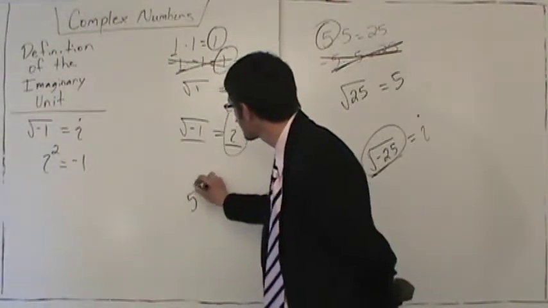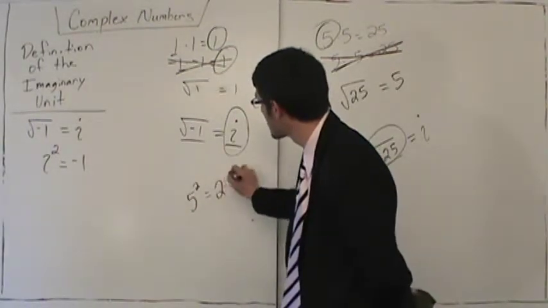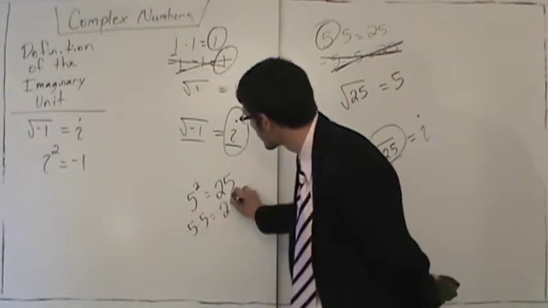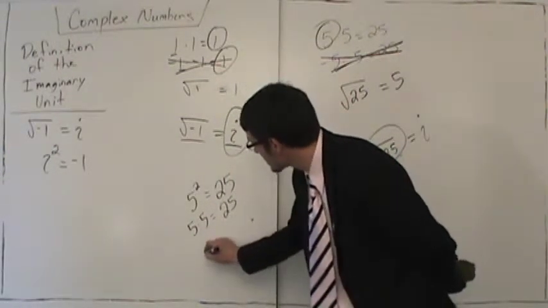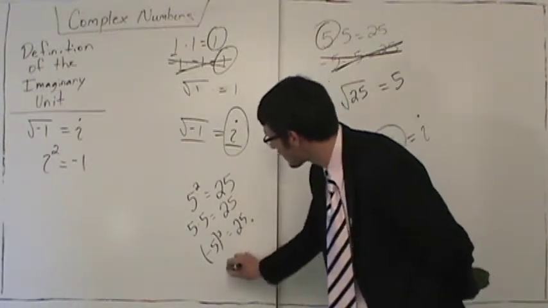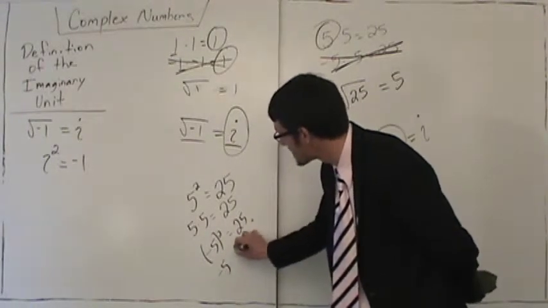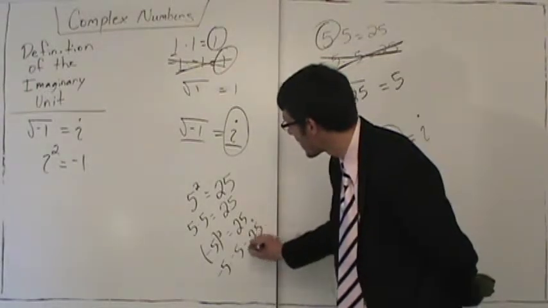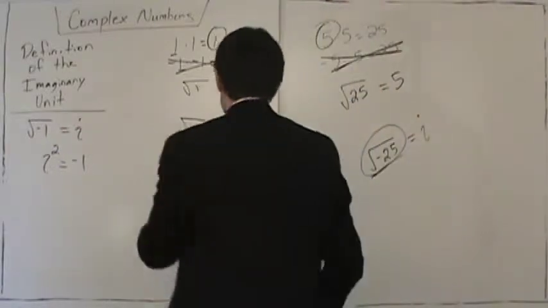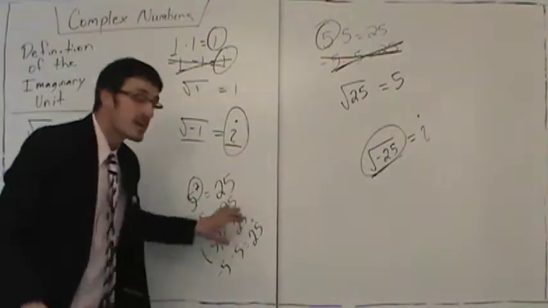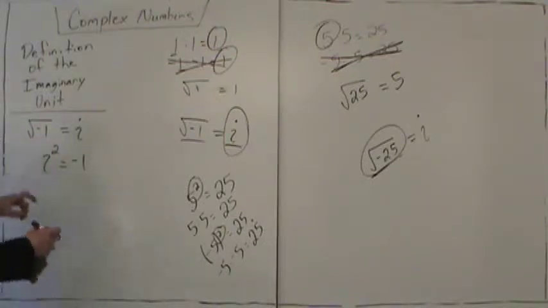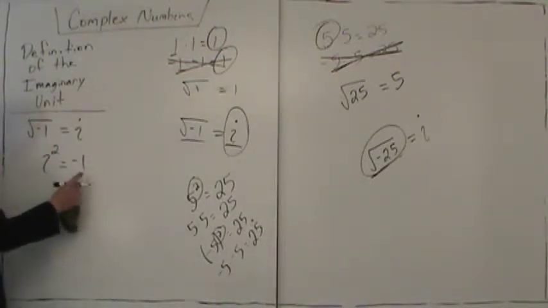If I say 5 squared is positive 25, because whenever we multiply a number by itself, we get a positive number. If I say negative 5 quantity squared, this is also positive 25, because this means negative 5 times negative 5, which is positive 25. So when we square a number, what type of result do we get? We always get a positive result. So this makes no sense to say that something squared is negative 1.